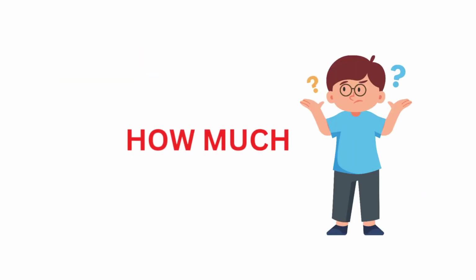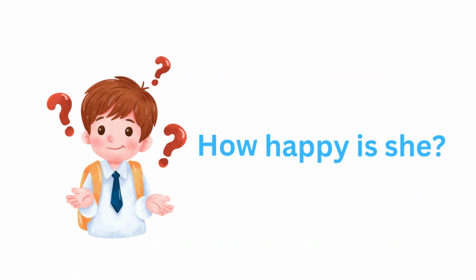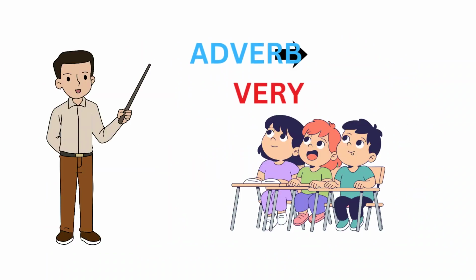Now, let's understand how much. Take this example, she is very happy. Now ask the question, how happy is she? The answer is very. So here, very is the adverb because it tells us the degree or how much.